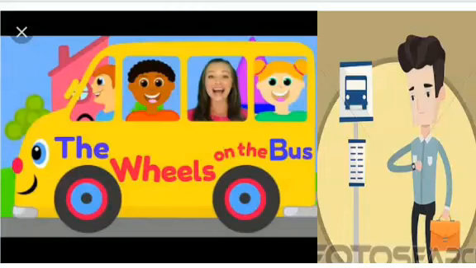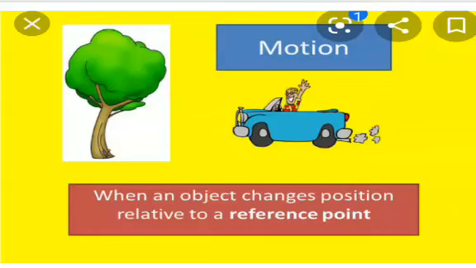When we describe motion of an object, we have to choose or specify a suitable reference point. If I say my house is 1 kilometer east from our school, there we choose school as the reference point. And 1 kilometer east of the school, my house will be located. This reference point is also called the origin.